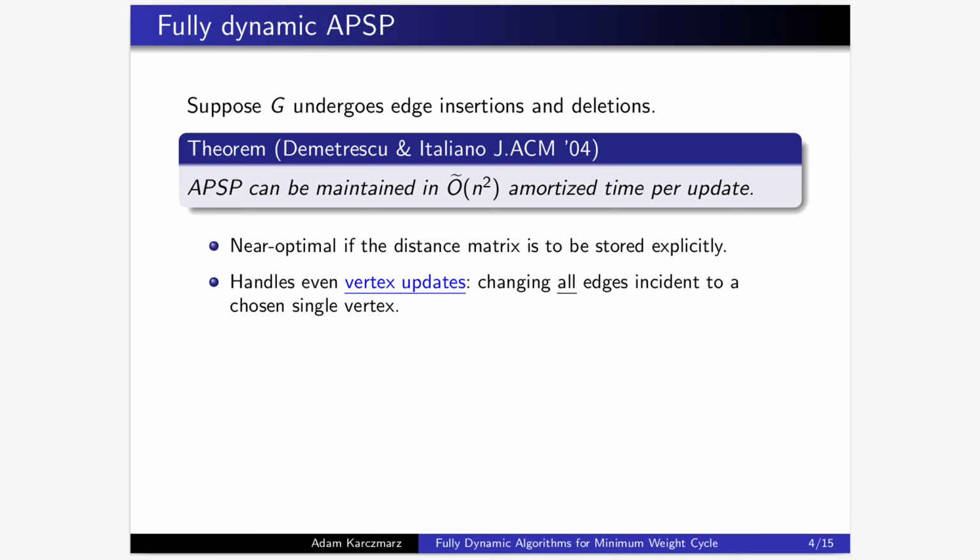That algorithm is even slightly more general, and the update bound holds even if all edges incident to a single vertex are changed. However, it is not known whether one can reduce the amortized update time significantly at the cost of using some non-trivial query procedure.